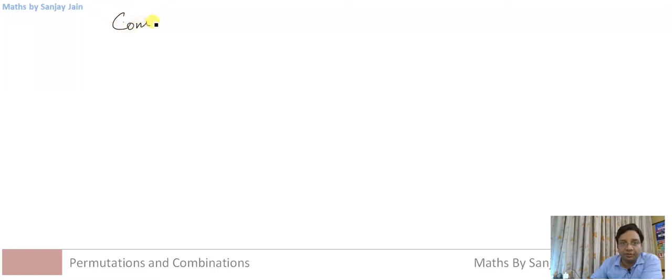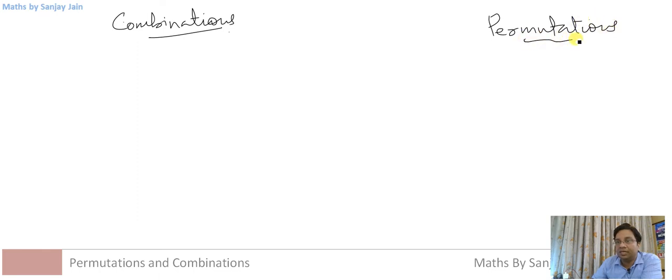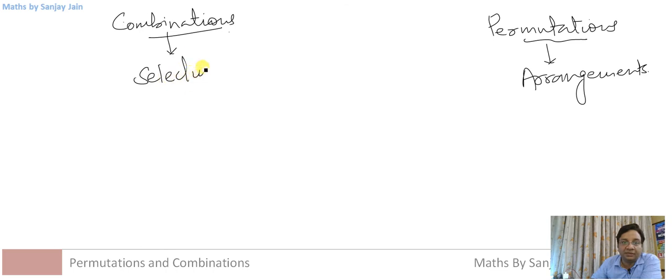Let us start a new topic, that is combinations. Now we know what permutations are. Permutations are all about arrangements, right? So we solved a lot of questions based on arrangements. Now combinations are about selecting things. So it is about selections or choosing things, right?